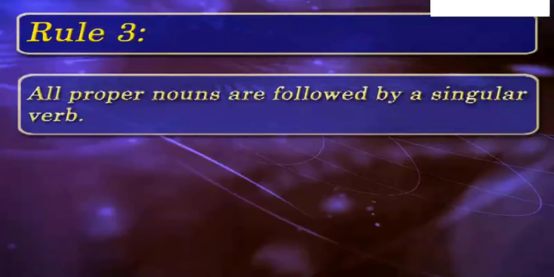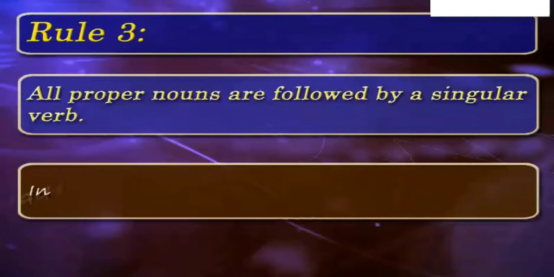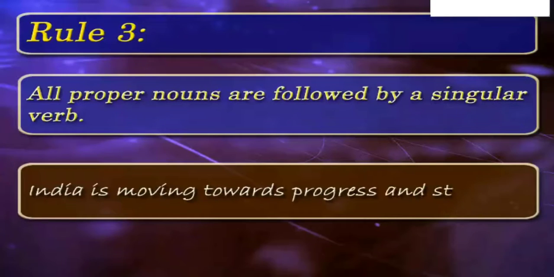According to third rule, singular verb follows all proper nouns, that is, nouns belonging to the class of words used as names for unique individuals, events or places. India is moving towards progress and stability. Here, proper noun India is followed by a singular verb is.